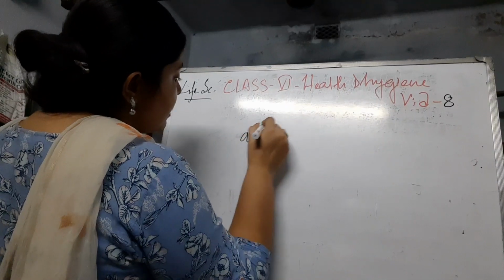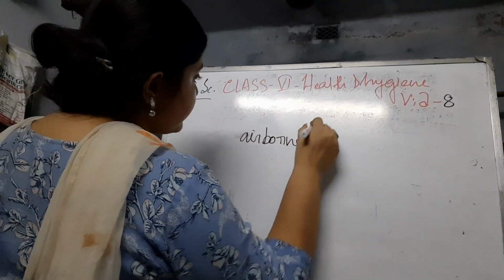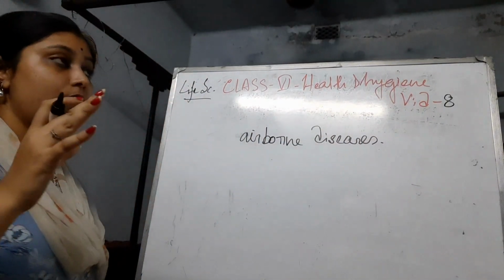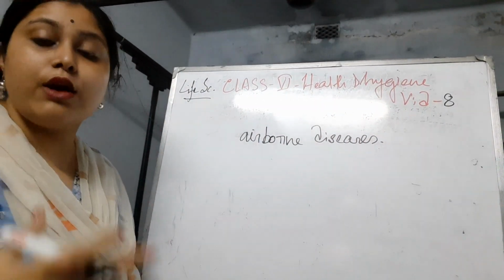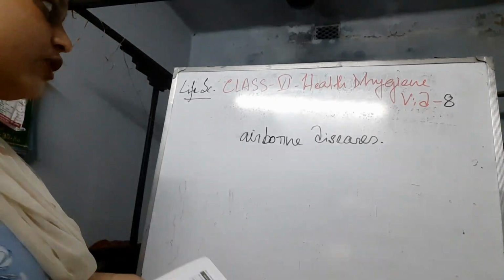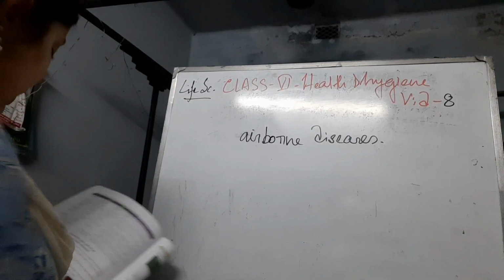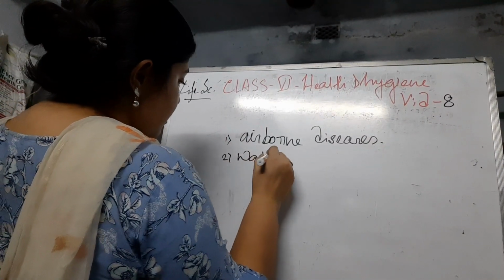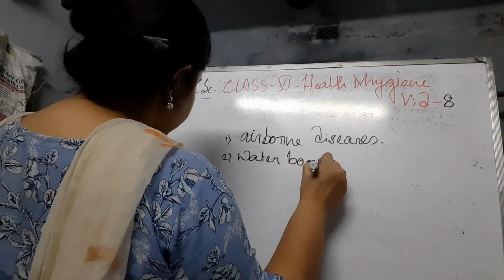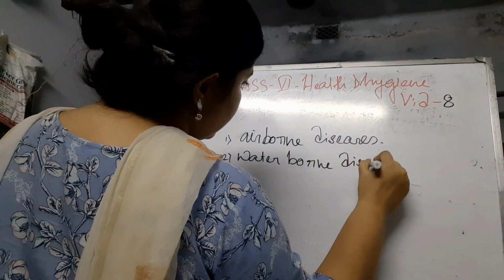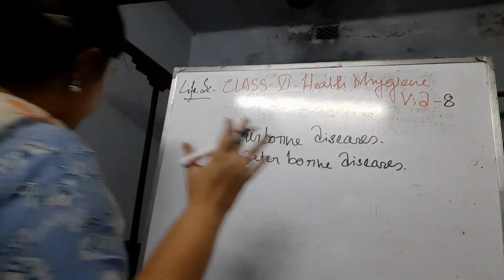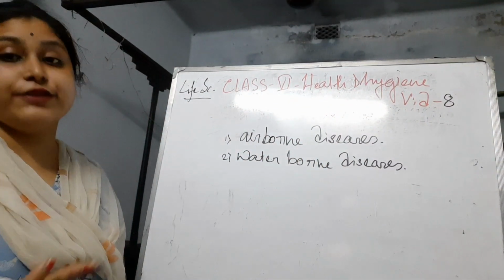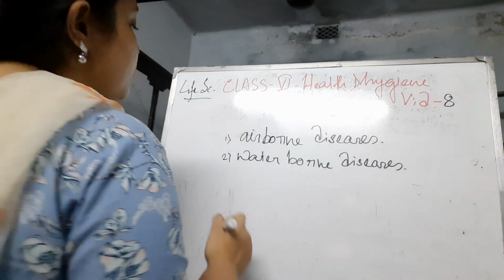First is airborne diseases. That means the diseases can be spread through the air or by droplet infections; these are called airborne diseases. The next is waterborne diseases. That means the diseases can be spread through the contamination of water, like the local pond and rivers, etc. These are called waterborne diseases.